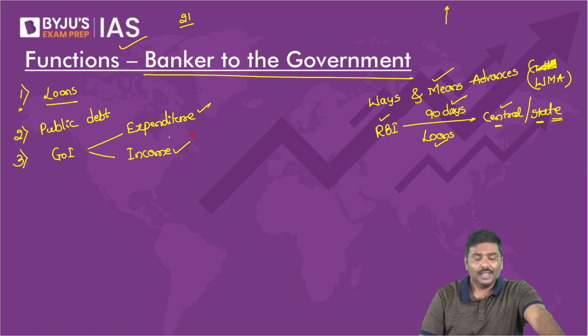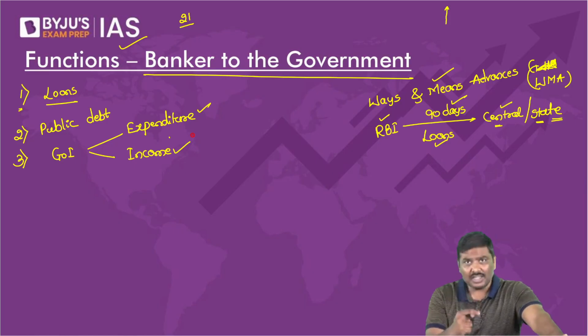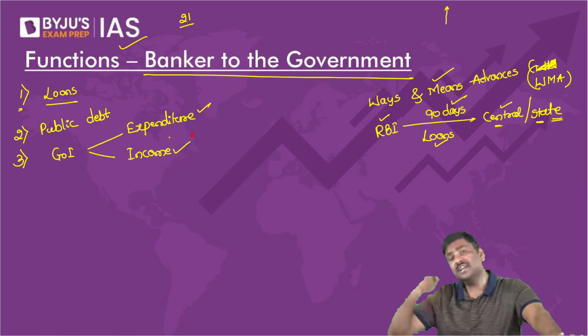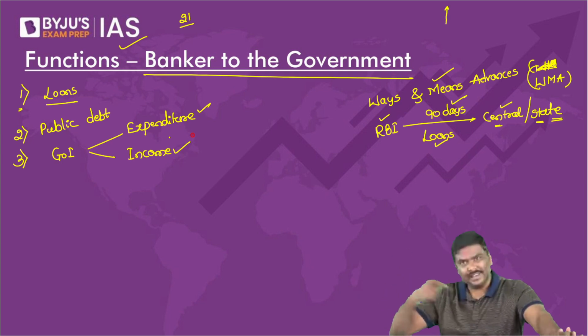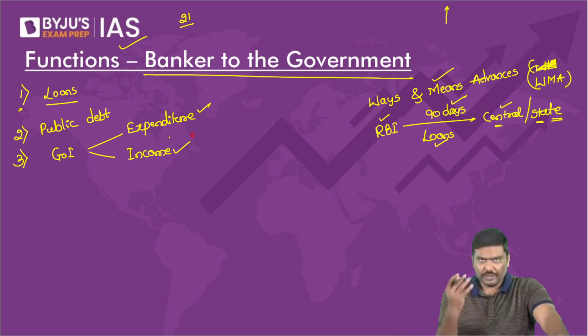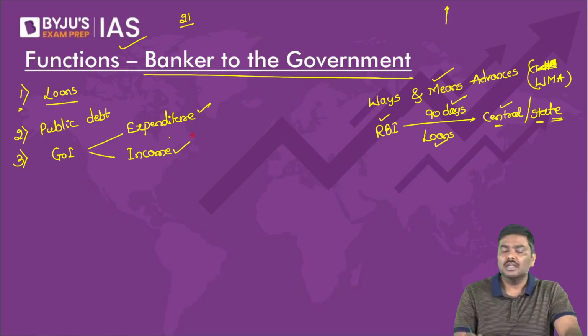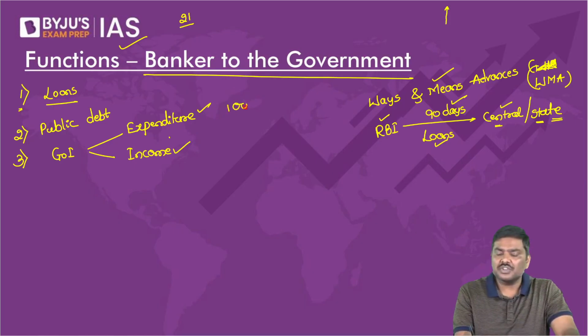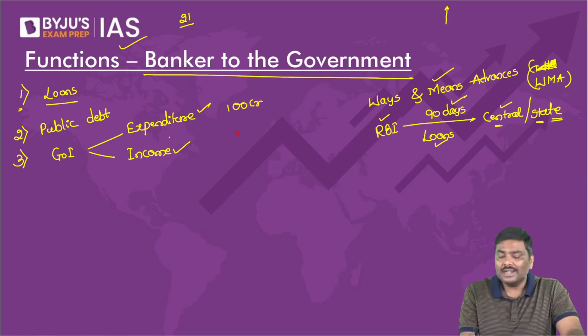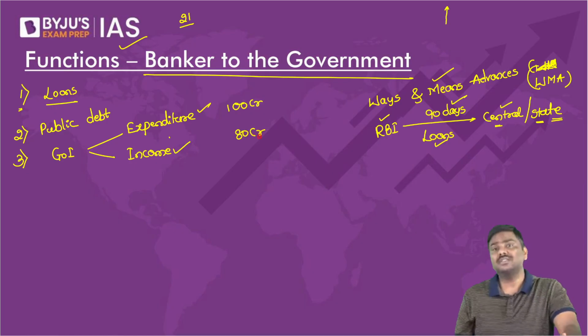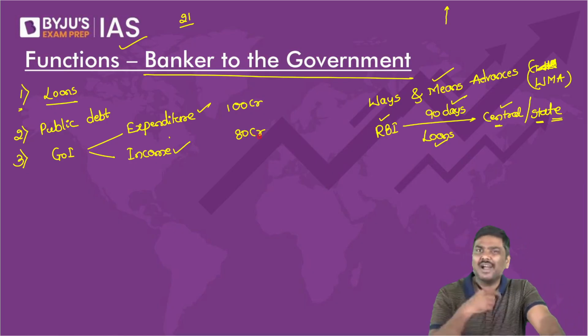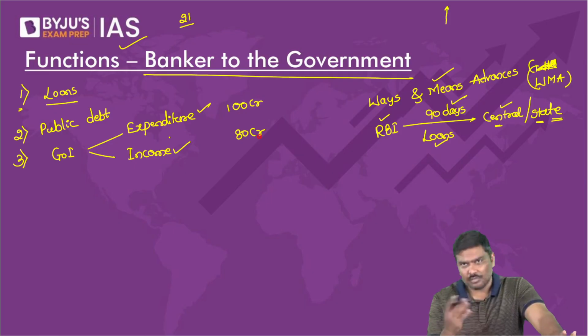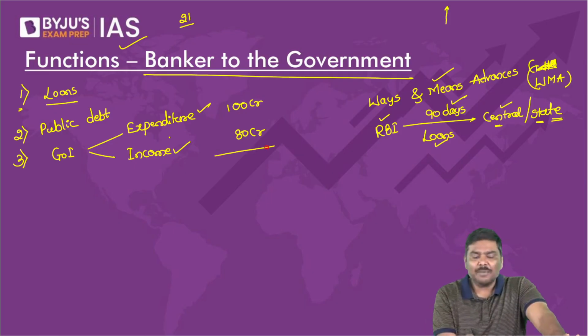If I give you numbers, imagine the Government of India wants to spend 100 crore rupees and it is earning only 80 crore rupees. Is it possible to spend 100 crore with 80 crore rupees? Not possible. There is a gap of 20 crore rupees. How do we take care of this gap of 20 crore? Government will borrow. Simple.